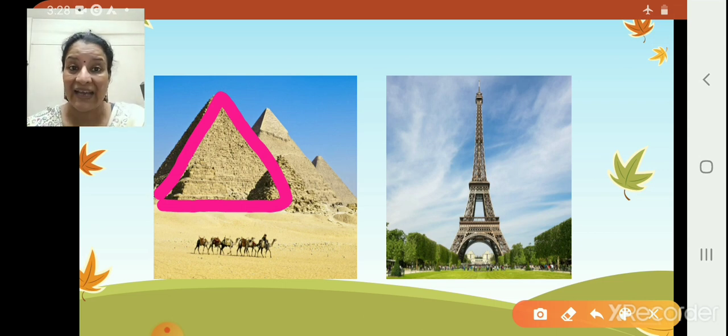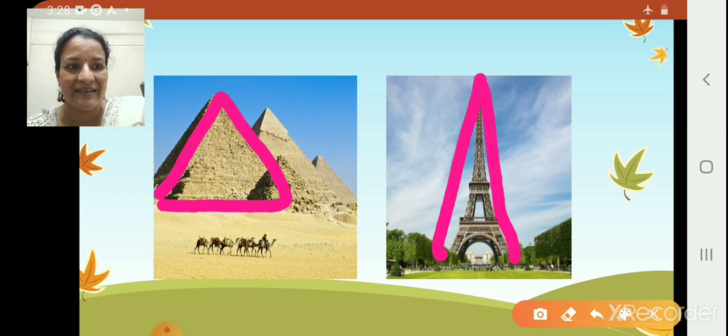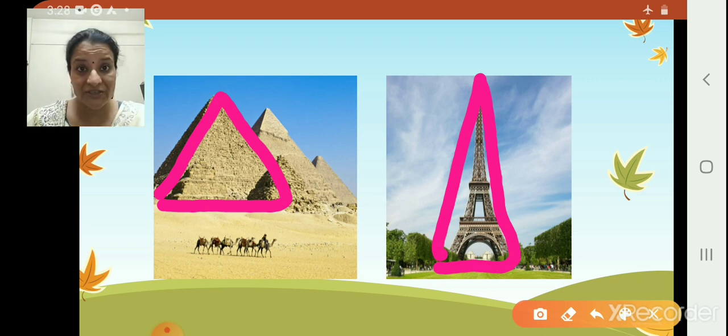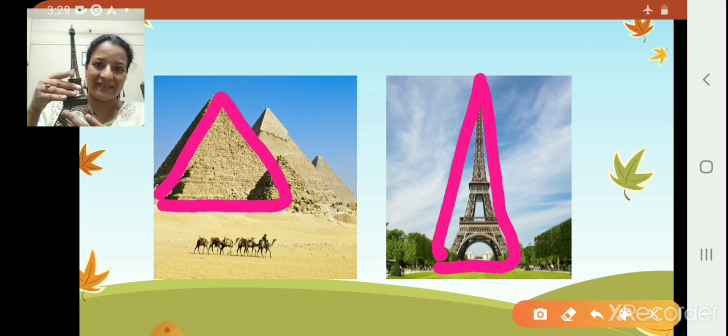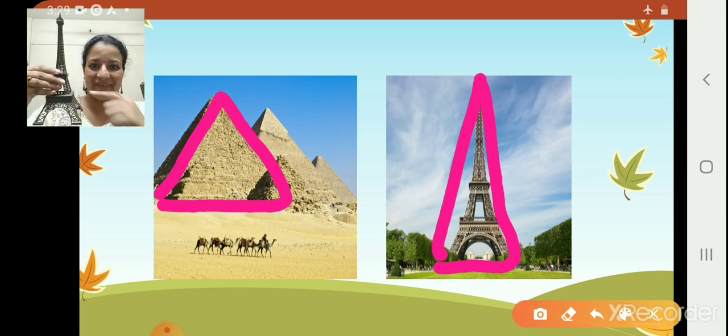Now let us go to London, Paris. Now can you see here? The Eiffel Tower, it is tall. And triangle. Now you know what, children? Teacher also has one. Eiffel Tower, triangle. Yes? Okay.